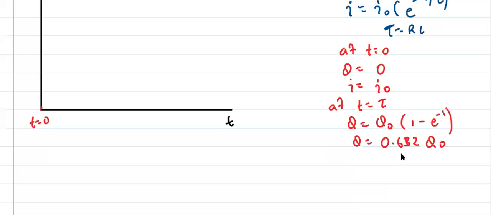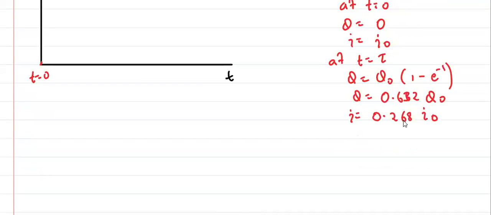And I will become 0.368 I naught if you put t is equal to tau. Put the value of e and see, this will come. That's why it says that in one time period, 63% charge is stored and current decreases by about 63%, so it becomes 37%. You can say 63% and 37% actually.